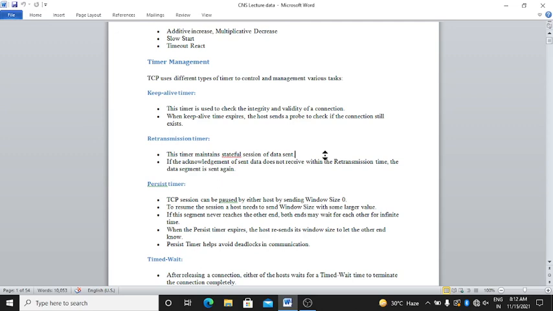In persistence timers, when the persistence timer expires, the host resends its window size to let the other end know. After that, persist timer helps avoid deadlock in communication.